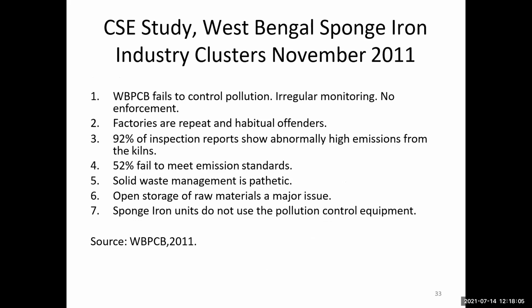The case study of the West Bengal sponge iron industry cluster, 2011. The West Bengal Pollution Control Board (WBPCB) fails to control pollution: irregular monitoring, no enforcement. The factories repeat violations, and 92% of inspections reported show abnormally high emission from the kiln. 52% fail to meet emission standards. Solid waste management is pathetic.